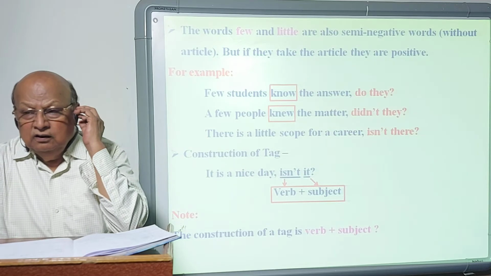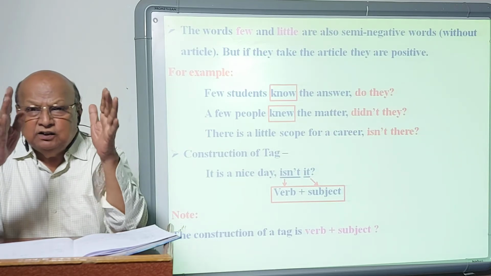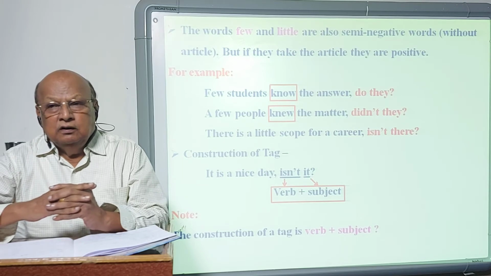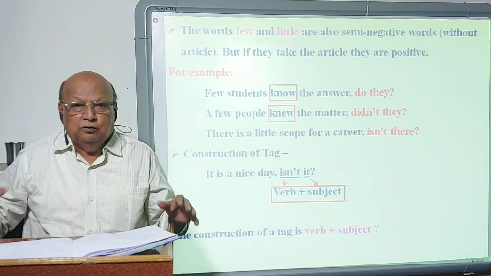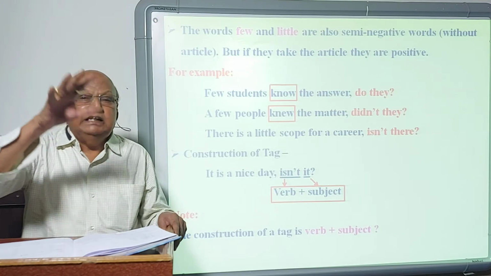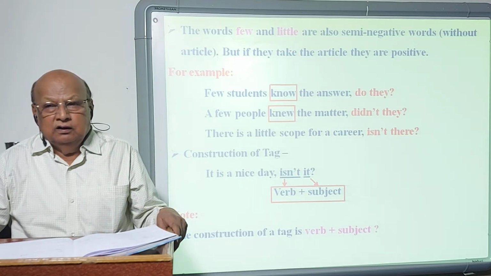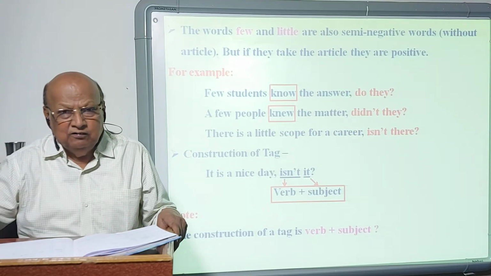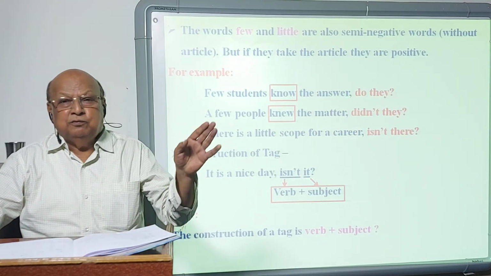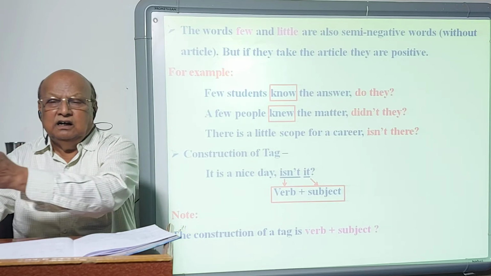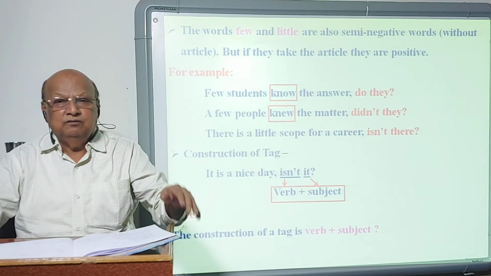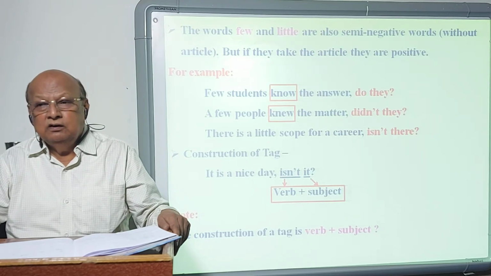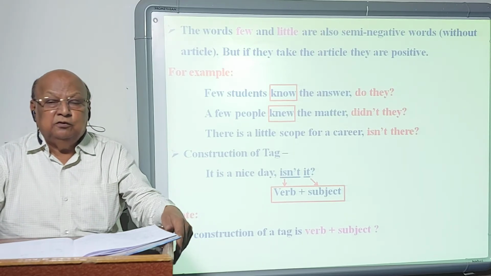Now, all the statements do not take the same tag. When you add a tag, you must know the kind of verb in that statement. Forms of to be: am, is, are, was, were. Forms of have: have, has, had. Modal auxiliaries, or we call them modals.